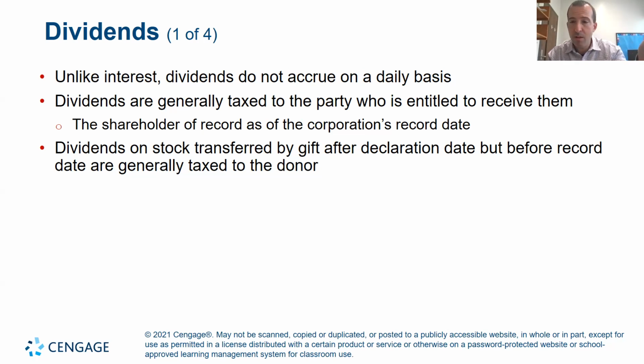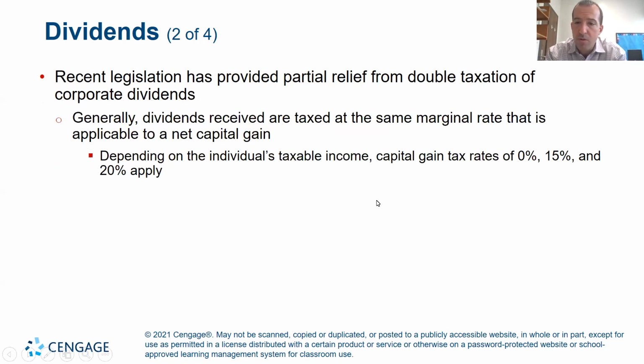If a company, a corporation, receives a dividend from one of its investments, corporations can invest in other corporations as well, then that dividend is also taxed as income in the year that it's received. Which is also true on the accrual basis of accounting. Generally, dividends are taxed at the same marginal rate that is applicable to a net capital gain. So dividends are usually taxed at a lower tax rate. Generally, they're taxed at the capital gain rate, and that rate could be anywhere from 0, 15 to 20%.